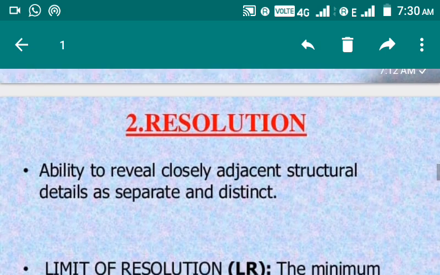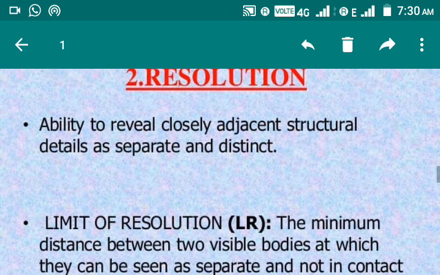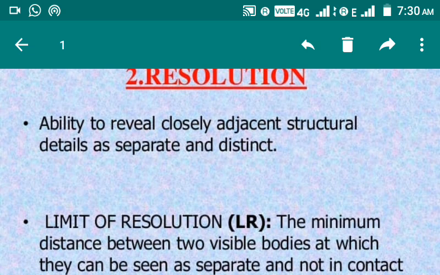Second is resolution. What is resolution? You might be using the term resolve. Resolution is the ability to reveal closely adjacent structural details as separate and distinct. Suppose two points are together in the same place, but both of them are separated, but can you find them separated with the help of your eyes?